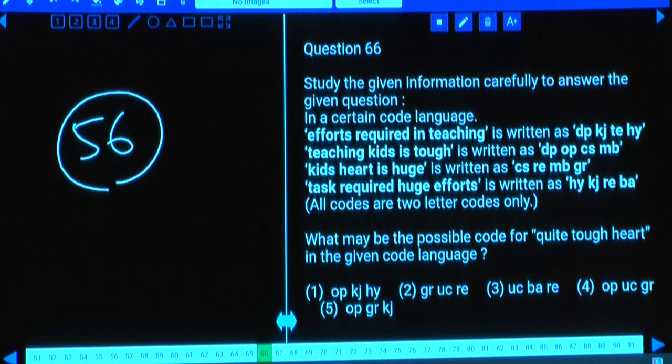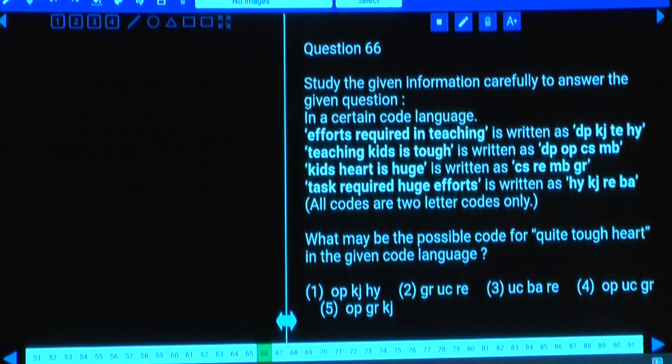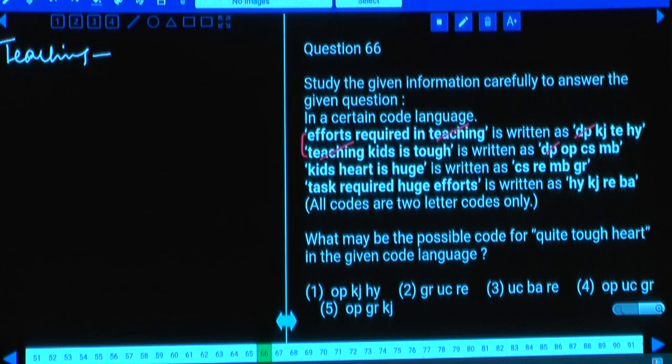Efforts required in teaching is written as, and teaching kids is tough. Then if you compare the first two statements, what is the word which is common between these two? Efforts required in teaching, and teaching is the word which is common. As teaching is the word which is common between these two, then the code which is common between these two is DP. Hence the code to the word teaching is DP.